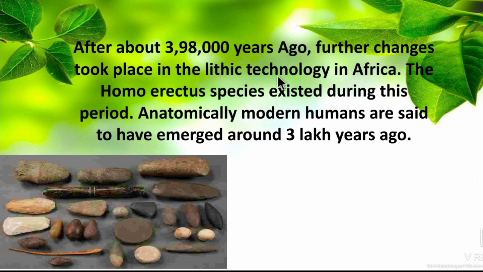So they have developed from the lower to the middle stage. The Homo erectus species existed during this period. So what species mainly occupied this period? Homo erectus. Anatomically modern humans are said to have emerged around 3 lakh years ago. Modern humans means the Homo sapiens group.